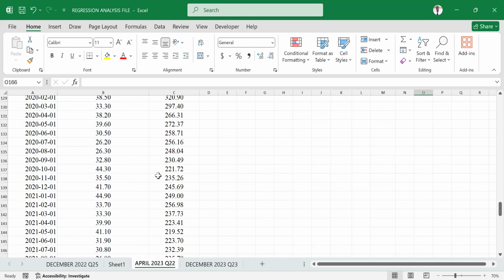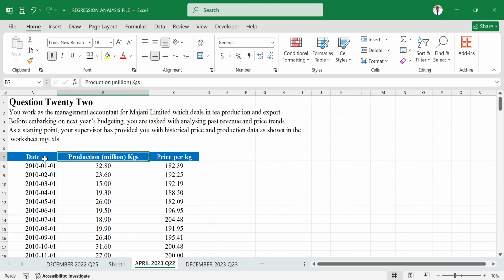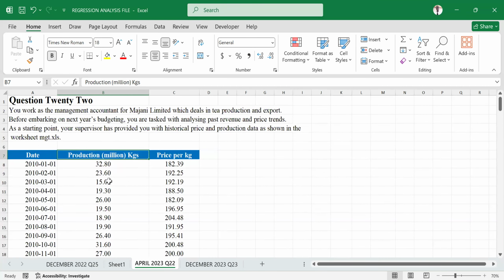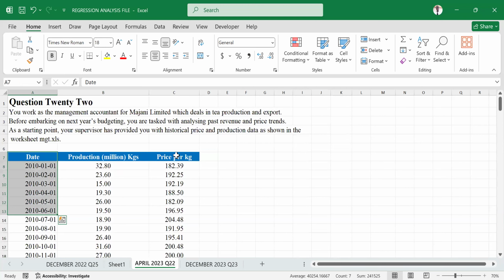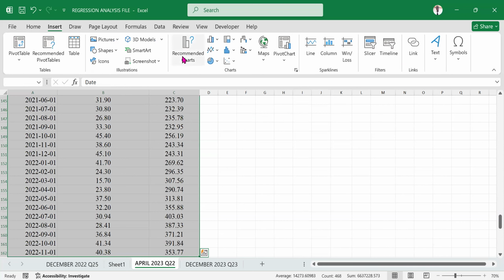And remember, we have three elements here: date, production, and price. But we are not going to touch on production. Production is not required in this chart. We are only required to represent date and price. But no worry, we want to highlight the whole data, then go to insert. We are required to insert a line graph.